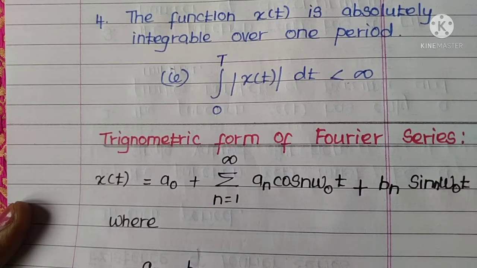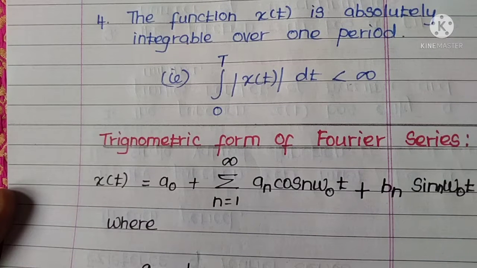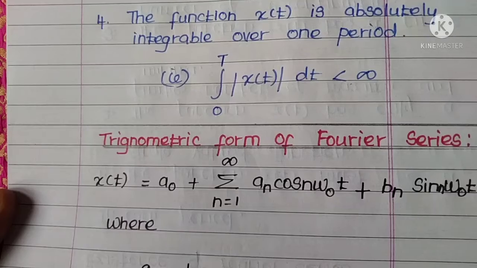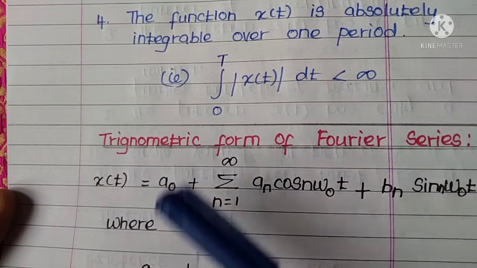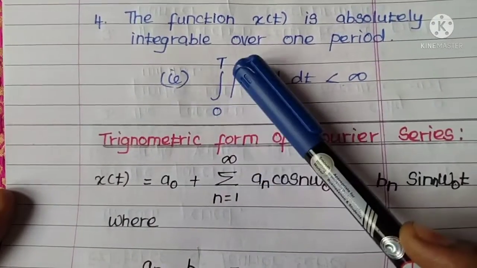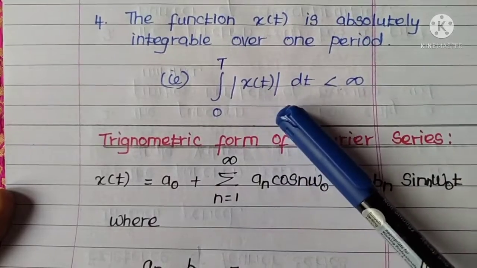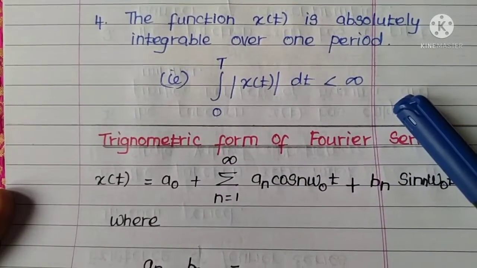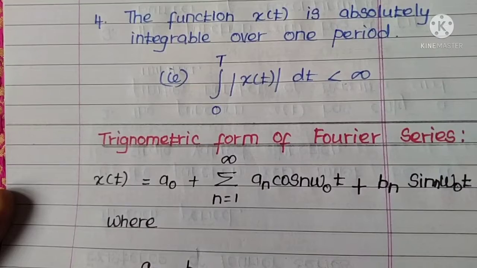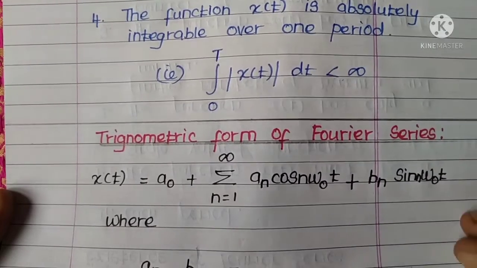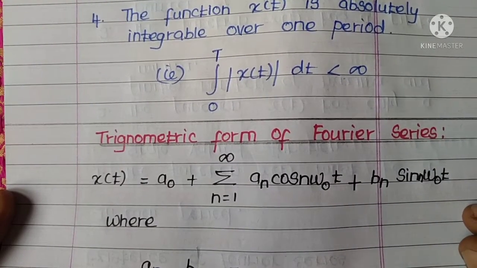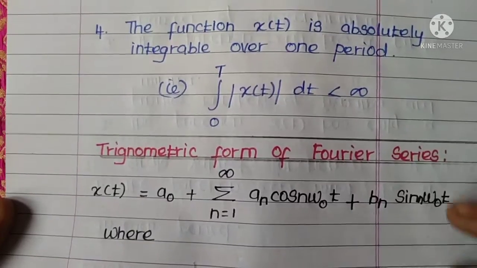Fourth point is the function x of t is absolutely integrable over one period, that is integral 0 to T modulus of x of t dt less than infinity. These are the 4 points to be kept in mind for Dirichlet's condition or existence of Fourier series.